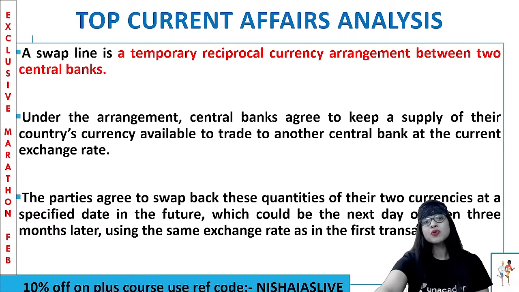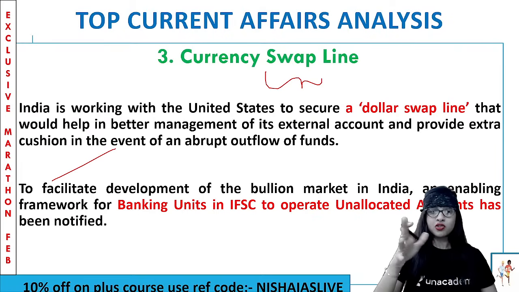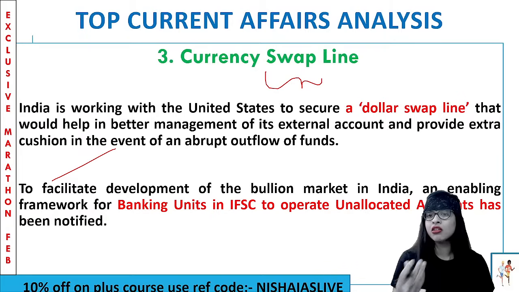This is called a swap line. Now, keeping this in mind, you read the current affairs on this. Having understood what a swap line is, India is working with the US. Why? Because we want to secure a dollar swap line.